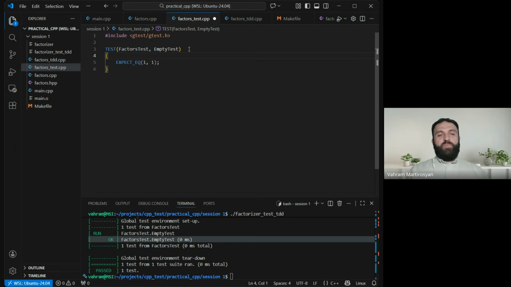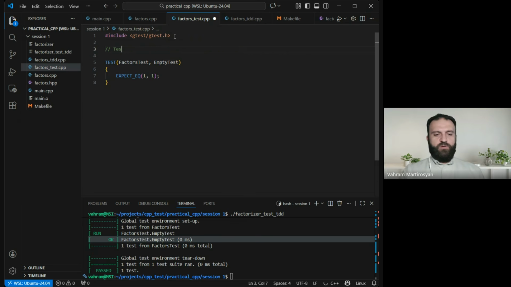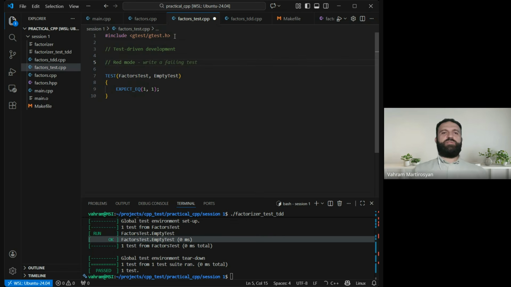So now I want to show another way, another approach of doing coding. And it is called test-driven development. So in test-driven development, we are going to do a very different thing. Here we have three modes. The first one is called red mode. Red mode is when something is broken, so we create a test that shows that something is missing because we don't have any code.